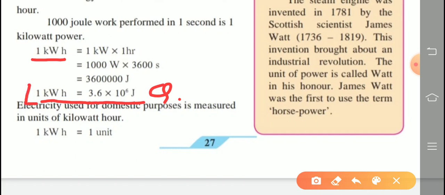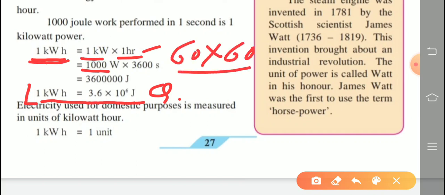So we know that 1 kilowatt hour means 1 kilowatt multiplied by 1 hour. 1 kilowatt means kilo means 1000. So 1 kilowatt means 1000 watt multiplied by 1 hour. 1 hour means 60 minutes and 1 minute means 60 seconds. So 60 into 60 means what? 3600 seconds. So what is the multiplication?